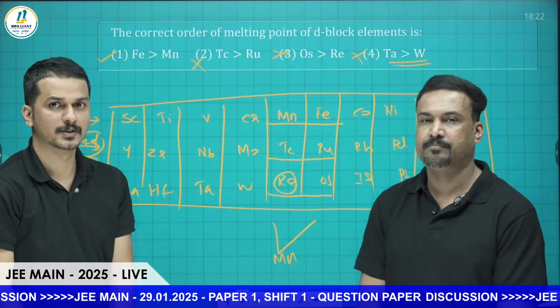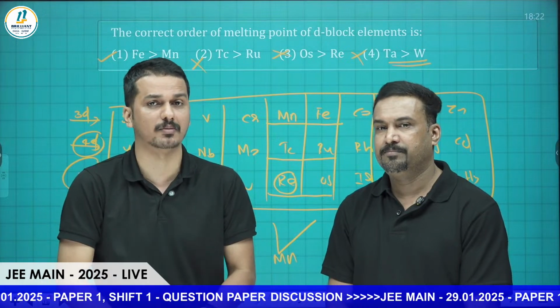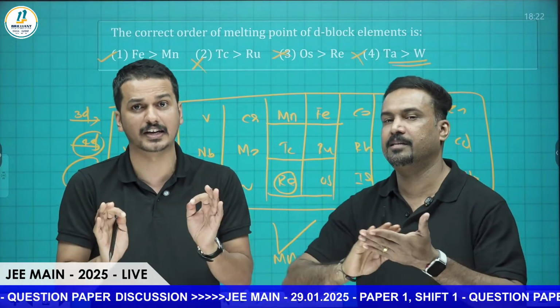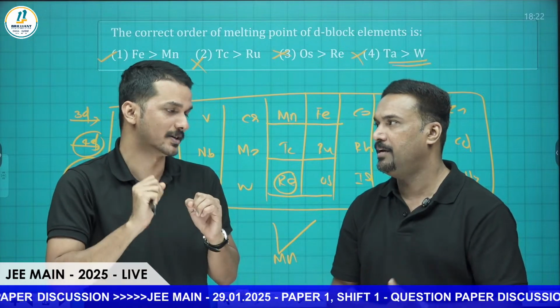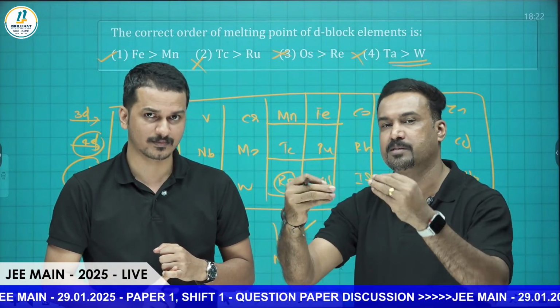The answer is F 1. So the thing those who are going to write the next shift, the April shift, have to remember: try to learn the D block elements properly. You should have an idea about D block elements as well as F block elements, lanthanides and actinides. Obviously you should know which elements are there and which come under this.